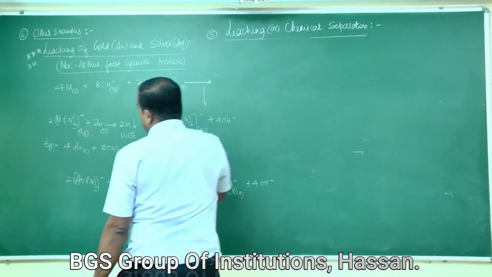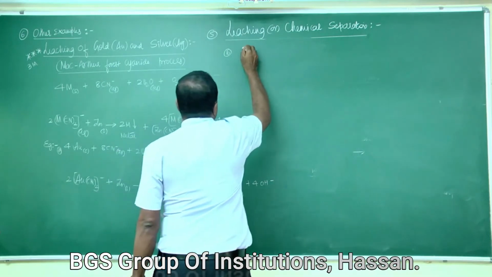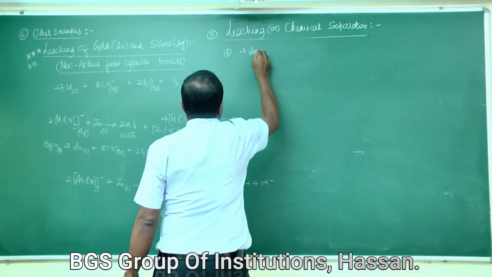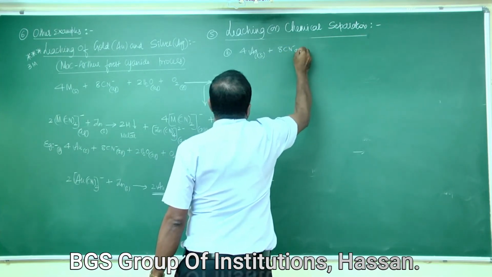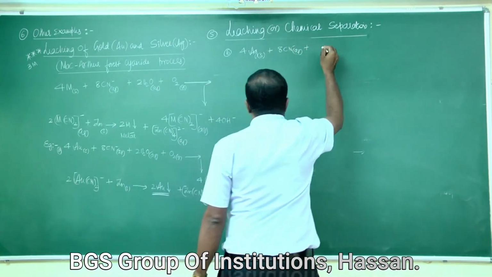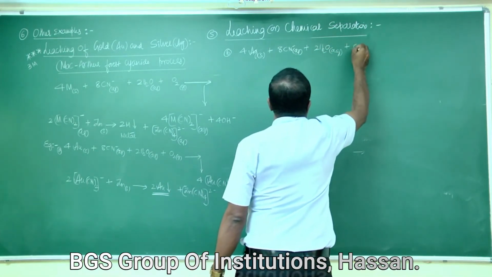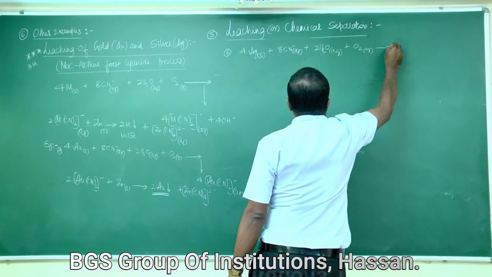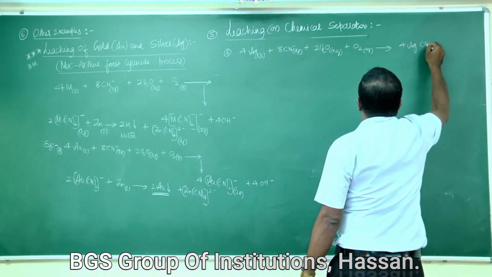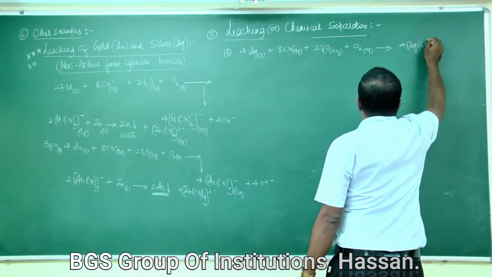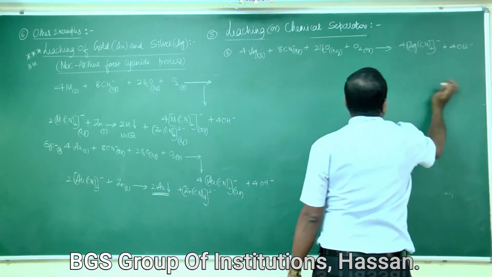Likewise, the second example: this one is example A, this is example B. 4Ag silver plus 8CN⁻ aqueous plus 2H2O aqueous plus O2 gas gives 4Ag(CN)2⁻ plus 4OH⁻.